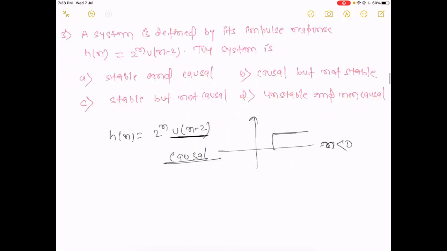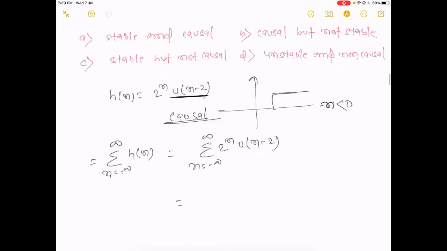For stability, we check the summation from n equal to minus infinity to infinity. If you know the impulse response, then you apply the summation from minus infinity to infinity of h[n]. So what will happen? The summation from n equal to minus infinity to plus infinity of 2 to the power n times u[n minus 2]. Because of the unit step, our signal starts from 2 to plus infinity. So the summation is from n equal to 2 to plus infinity of 2 to the power n.